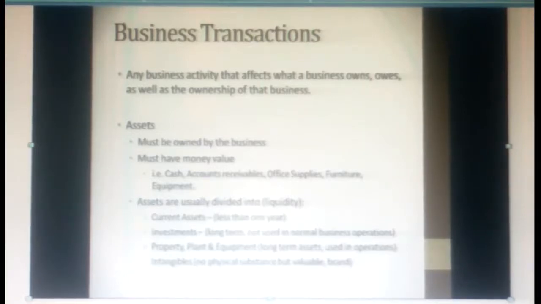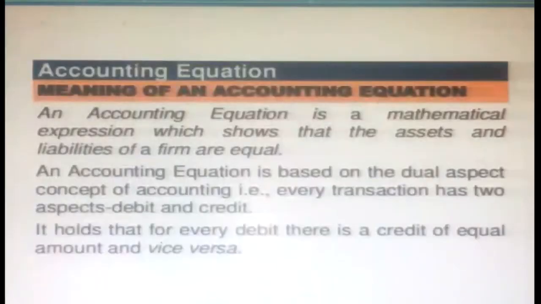So a business transaction is based upon business activity. Now, what is the accounting equation? It's a very important discussion. An accounting equation is a mathematical expression which shows that the assets and liabilities of a firm are equal. So always assets is equal to liabilities.